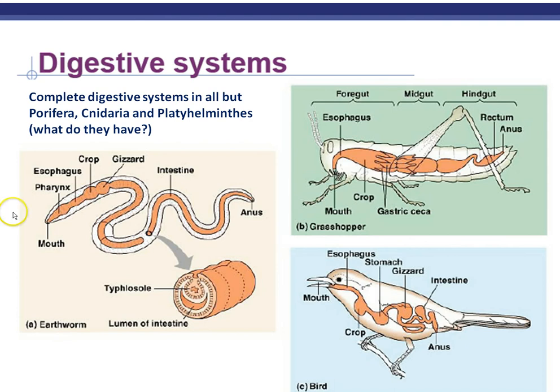Digestive systems: most animals have a complete digestive system, or they have an in-hole for food and an out-hole for waste. This allows you to keep on taking in food from your environment without having to get rid of waste first, like in a one-opening digestive system that things like jellyfish have.